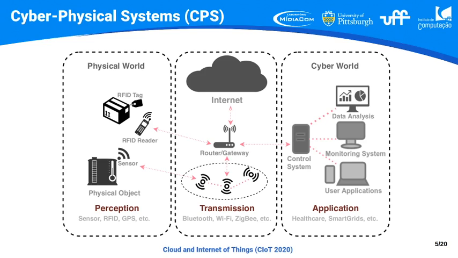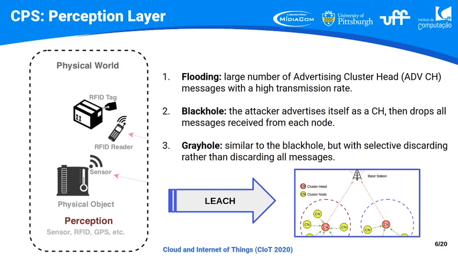Specifically in the physical world, we can have many smart objects that have devices such as sensors or actuators, and these devices are prone to a lot of attacks. In particular, we will address three main attacks that can be launched to target this layer.